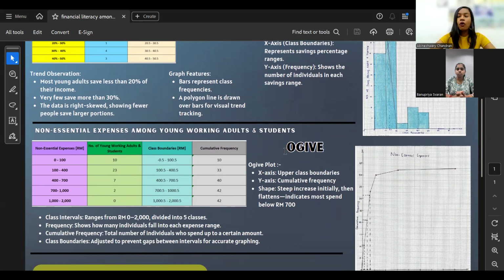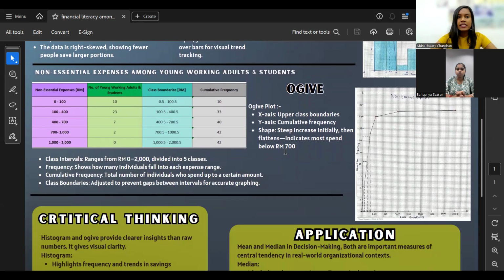And next is the OGIF. This table is regarding non-essential expenses among young working adults and students, on how much they spend on a monthly basis. About 10 people have chosen 0 ringgit to 100 ringgit monthly, about 23 have chosen 100 ringgit to 400 ringgit, about 7 have chosen 400 to 700, 2 have chosen 700 to 1000, and 0 have chosen 1000 ringgit to 2000.